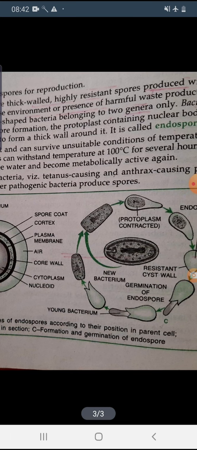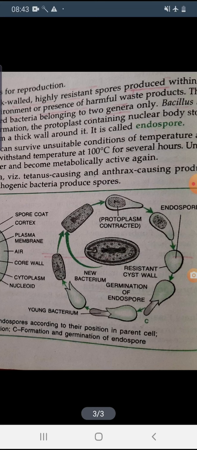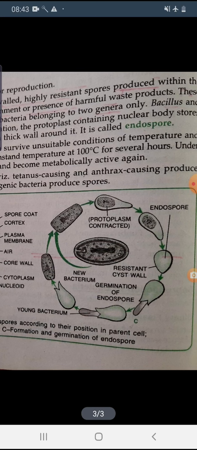And next is the formation and the germination of endospore. Okay, so first you see it is a new bacterium, and after that there is the spore formation, means you can see the structure, the protoplasm is contracted here.